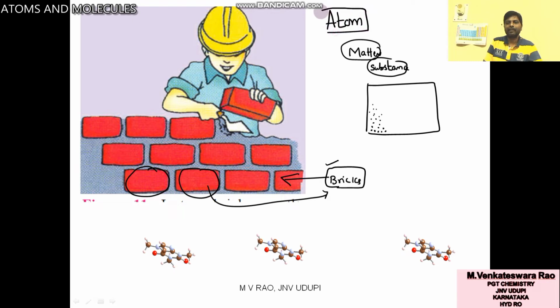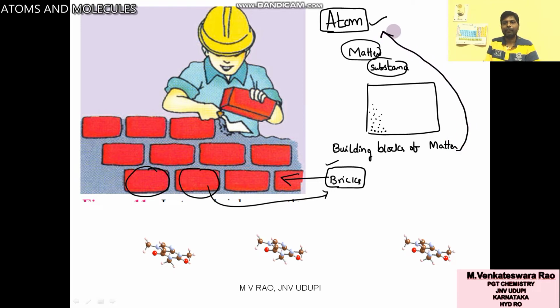Atom means, up to now, try to remember, it is the smallest particle. You can call it a building block. Building blocks of matter is atom.